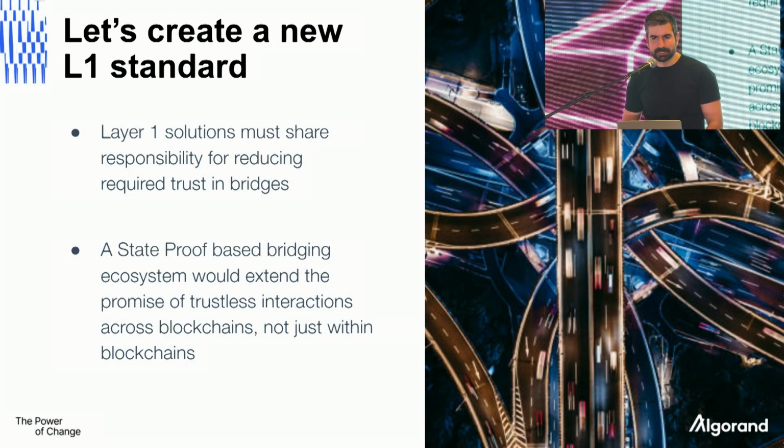Now, I want to talk about something very important. Attesting to the state of a blockchain, specifically a proof of stake blockchain, is a difficult problem. And it's a problem that every proof of stake blockchain out there has. Now, we as layer 1 blockchains have the shared responsibility to make sure that we reduce every single one of the trust issues that blockchains have with each other.